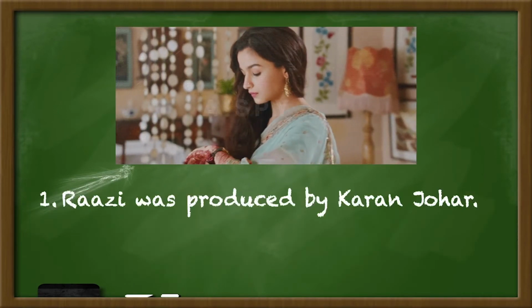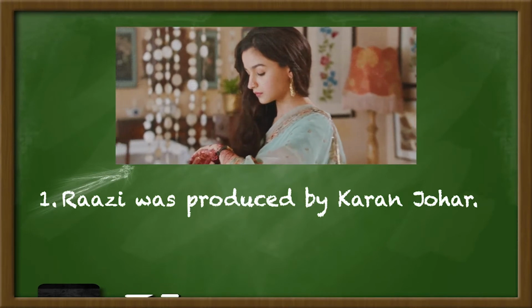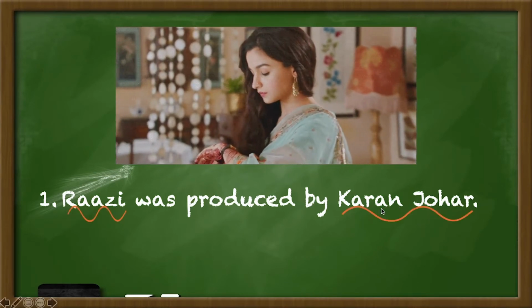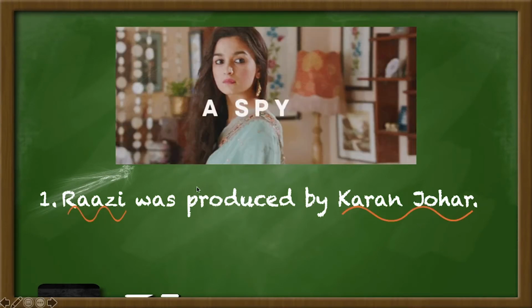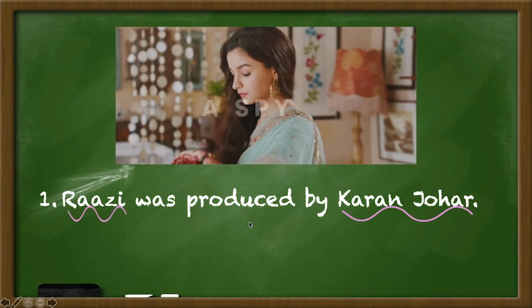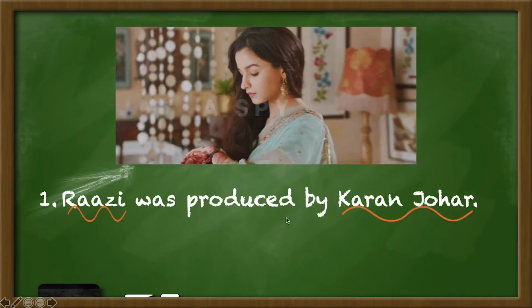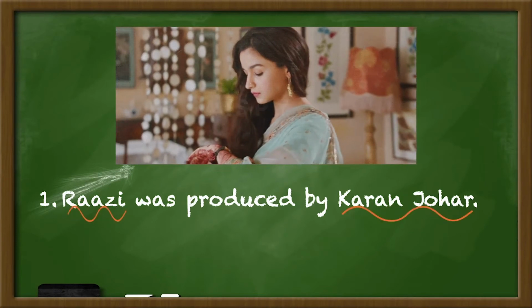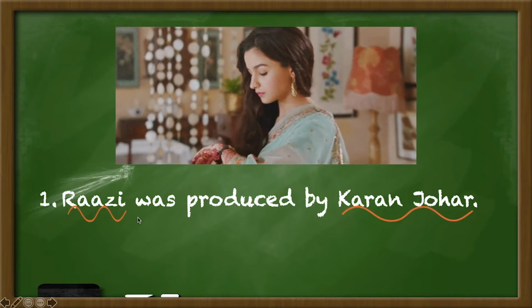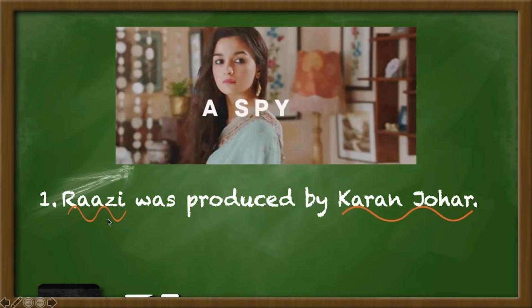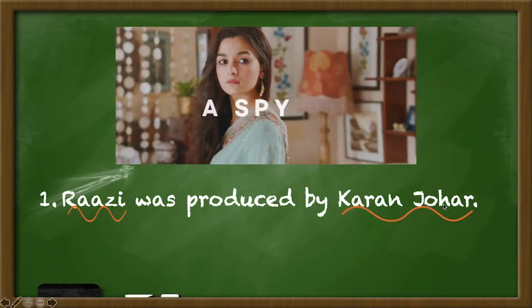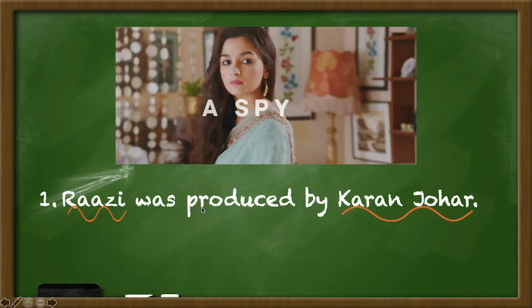In the first sentence, what is the noun? Karan Johar. Okay. And what is the verb? The verb is produced. We know that verbs are action verbs. Karan Johar produced Razi, right? Okay. Now, which word tells us the relationship between Karan and the action that he did?